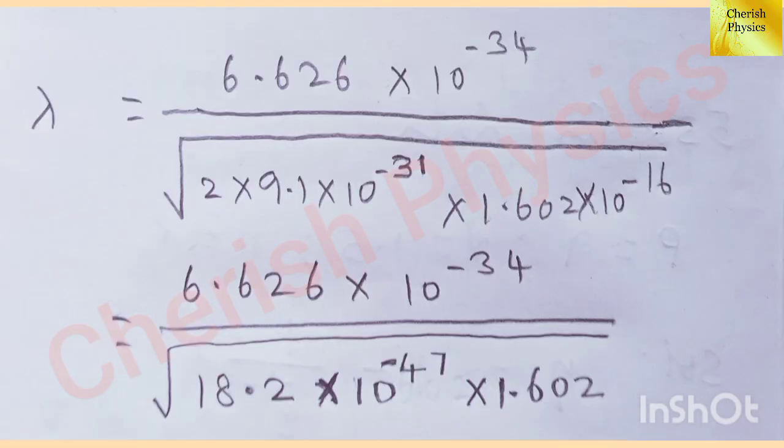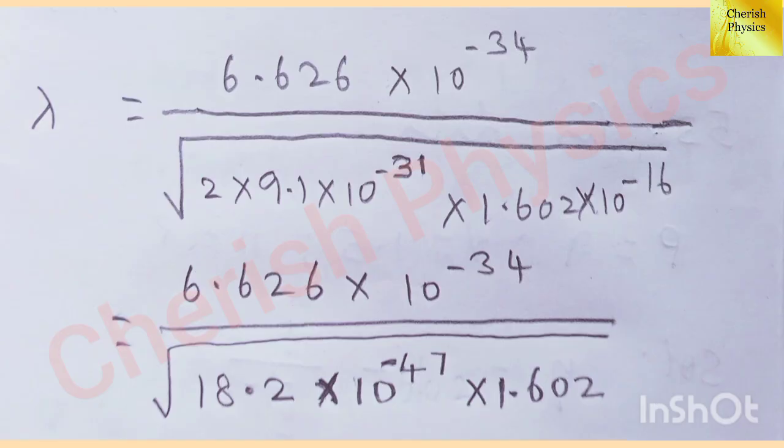Substituting the values, we get lambda equal to 6.626 into 10 to the power minus 34 divided by root of 2 into 9.1 into 10 to the power minus 31 into 1.602 into 10 to the power minus 16. Multiply 2 into 9.1, we get 18.2, and simplify the power terms, we get 10 to the power minus 47, that is minus 31 minus 16.